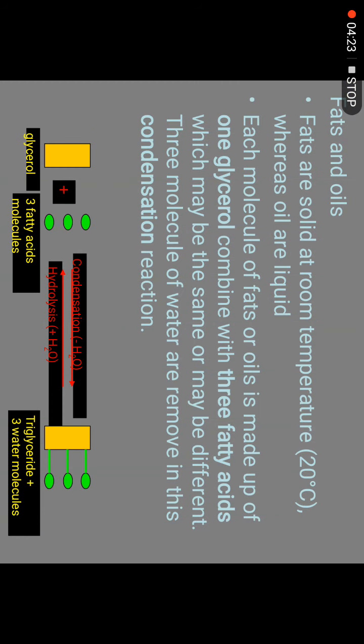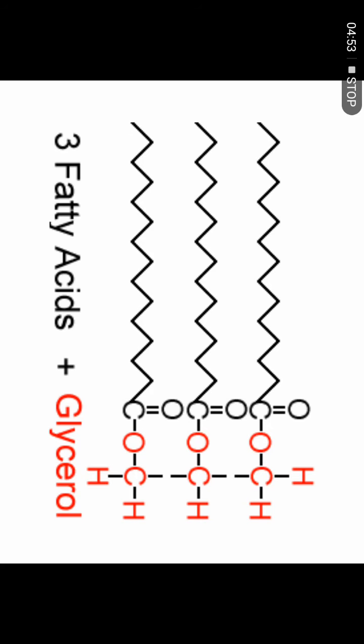So how do they combine? Same process, condensation, by removing one water molecule when one fatty acid combines. So if you have 3 fatty acids, 3 water molecules are removed. After they combine and form this triglyceride, the triglyceride is the oil and is the fats. Now the second difference. Okay, let's see here.